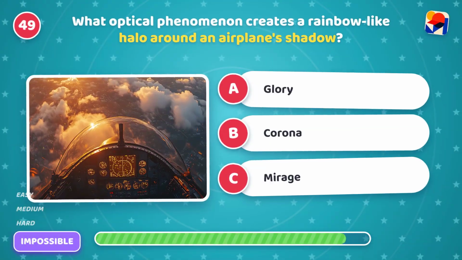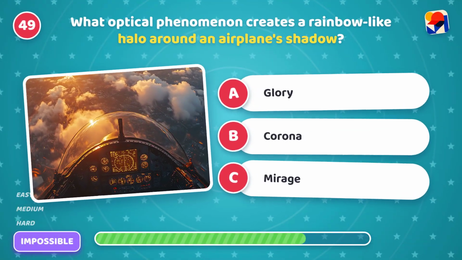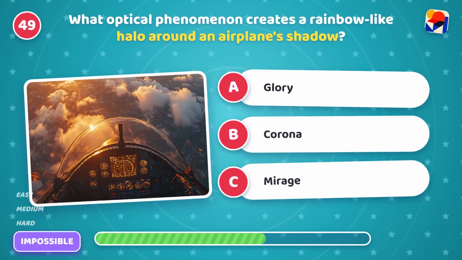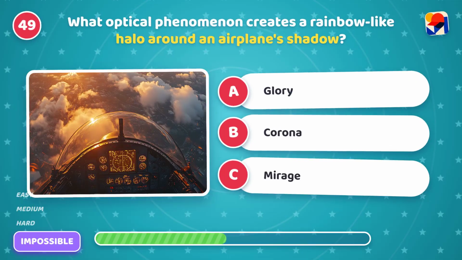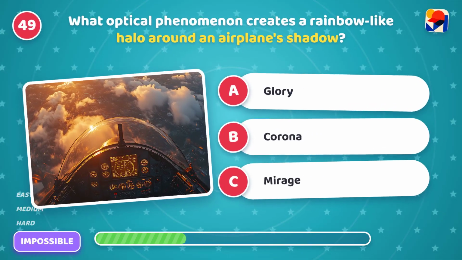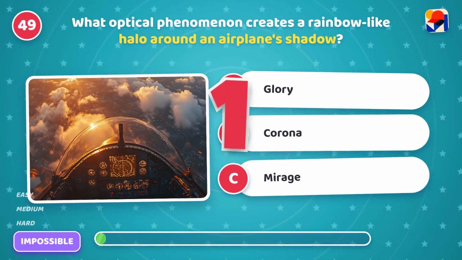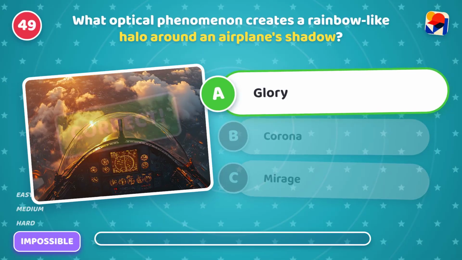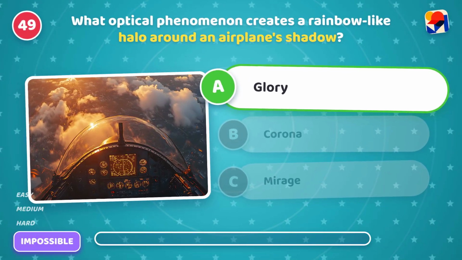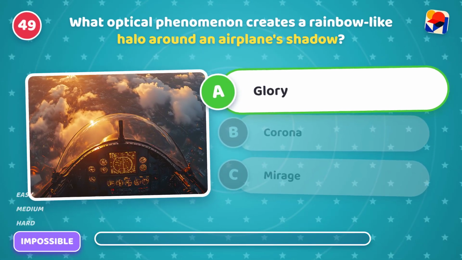What optical phenomenon creates a rainbow-like halo around an airplane's shadow? Is it A, glory, B, corona, or C, mirage? It's A, glory! Colorful. Light scatters back from cloud droplets.